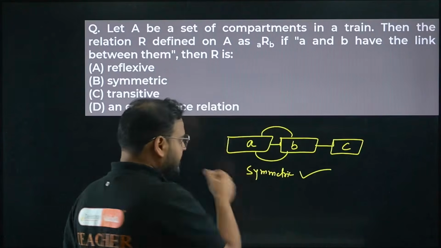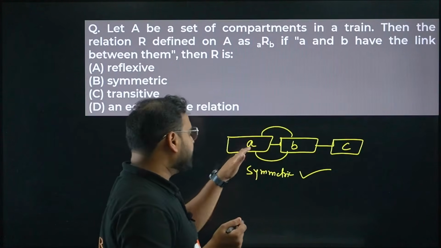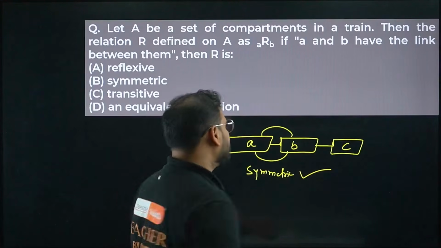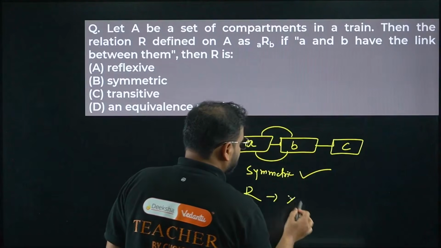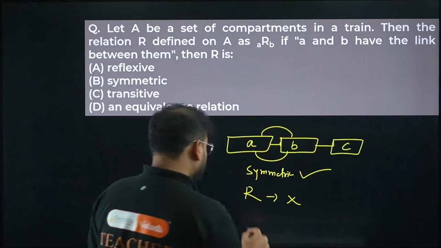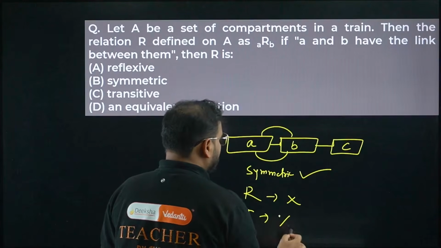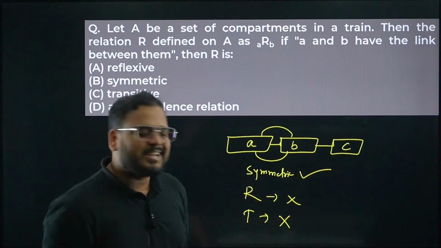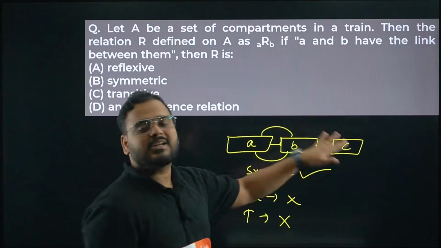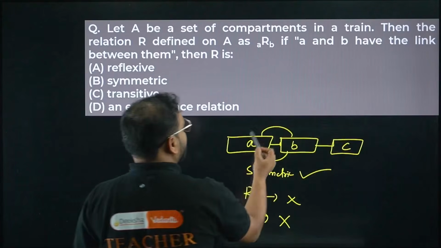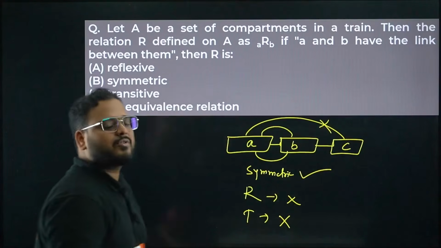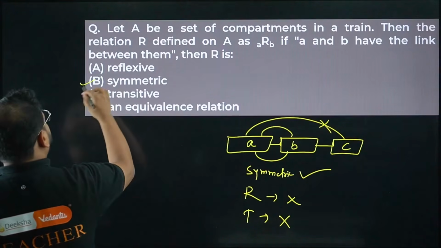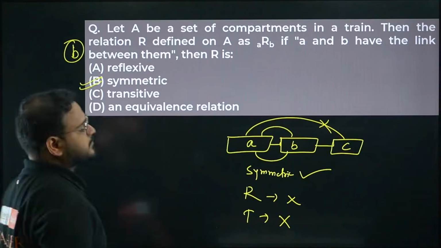What about reflexive, sir? Not possible. How can compartment A have a link with itself? Can you write A with A? Not possible, so reflexive is not possible. What about transitive now? Please check the transitive relation. You have A with B, B with C. A is linked to B, B is linked to C. But can you say A is linked to C directly? No, you can't say that. A linked to C is not there. So this is not transitive, sir. The answer is only symmetric. B is correct. Have a look, simple question.